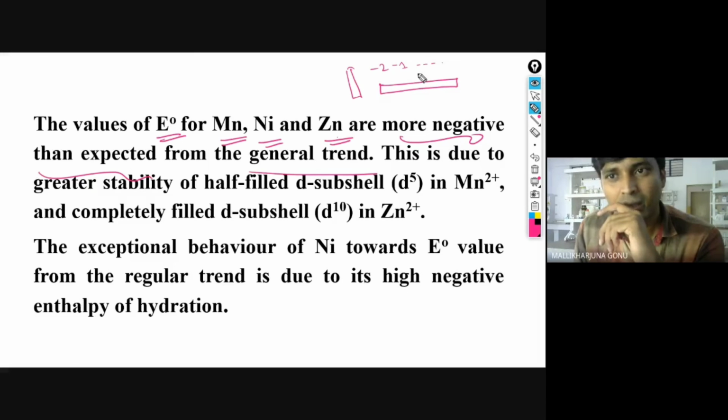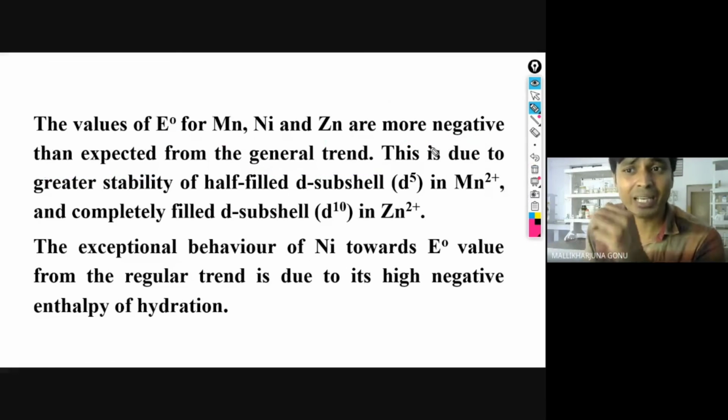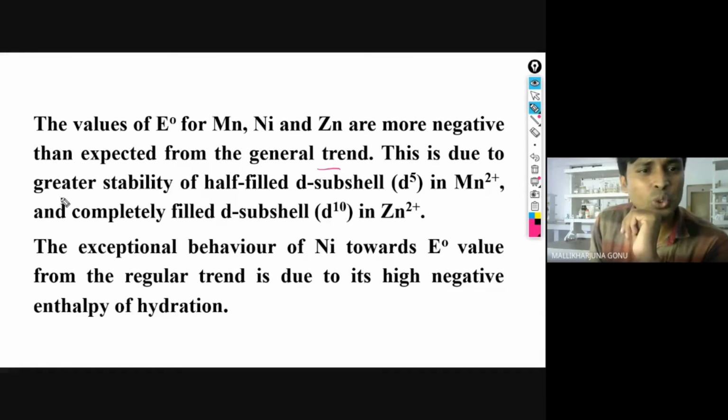Scientists expected these to be at least positive, but despite that they have some negative values, some -0 point something. The reason is that this is due to the greater stability of the half-filled d subshell.